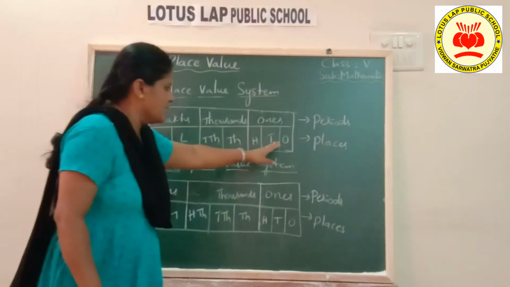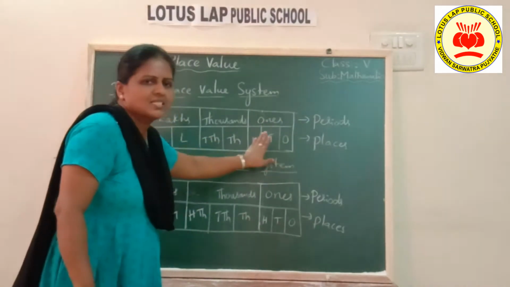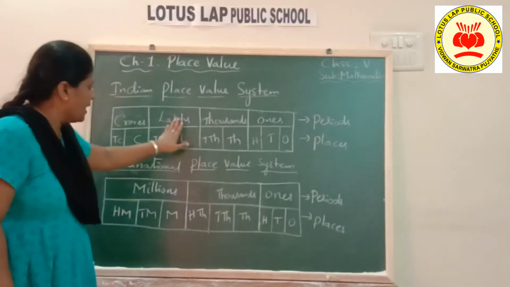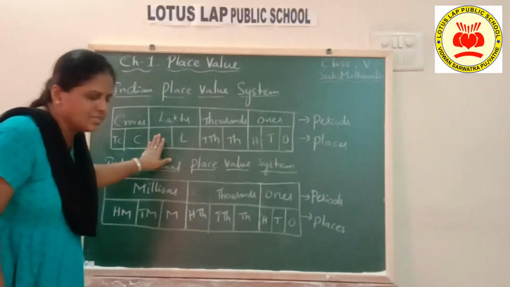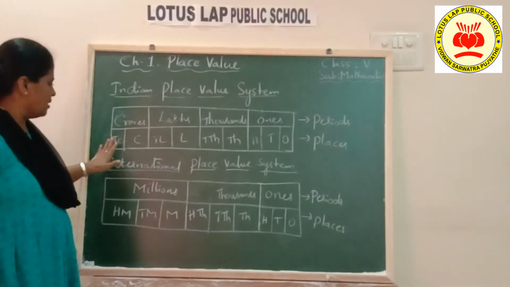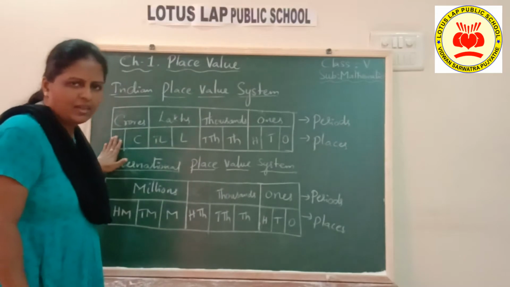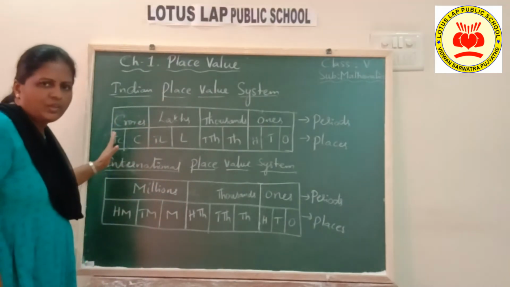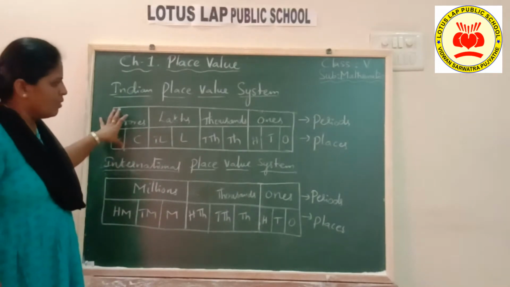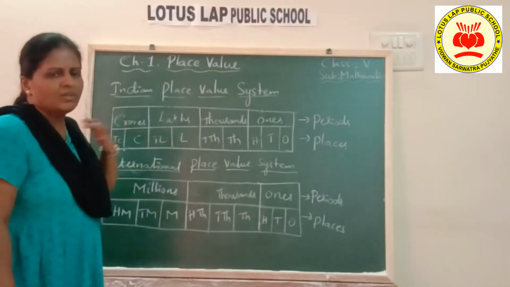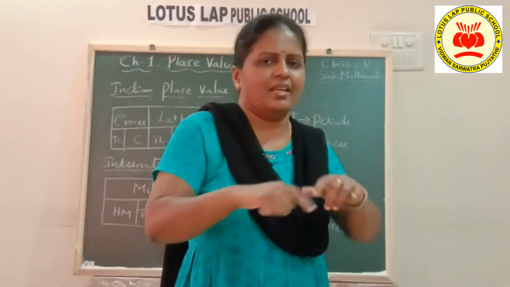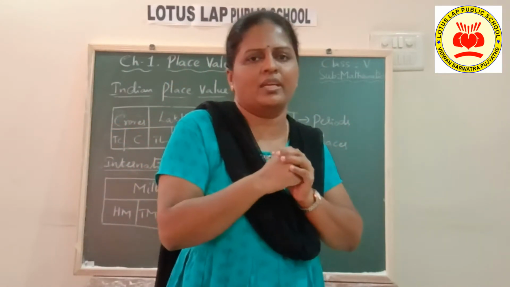And the places under the ones period are ones, tens, hundreds; thousands period, thousand, 10,000; lakhs period, lakh, 10 lakhs; and then the crores period, crore and 10 crore, children. Okay, 10 crore you haven't learned, but after crore, 10 crore is the place. These two are kept under the crores period. So this you all know. This Indian place value system is mostly used in the Indian subcontinent, that is in India and its surrounding countries.